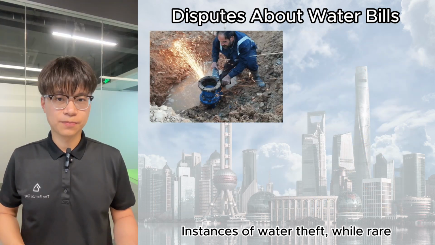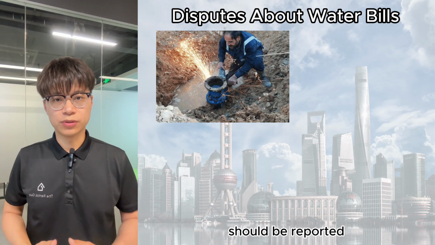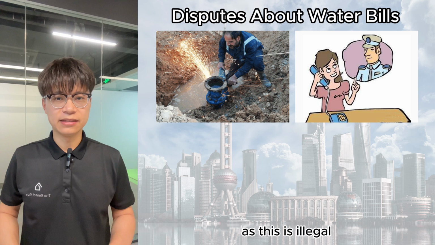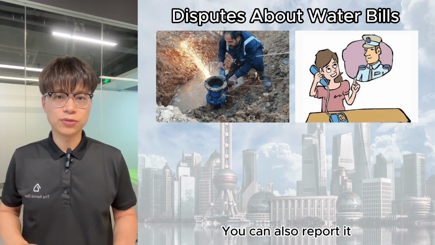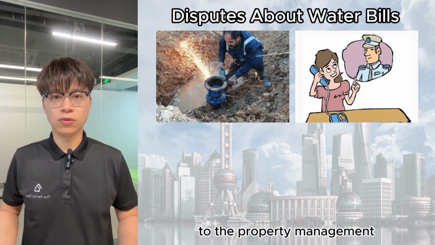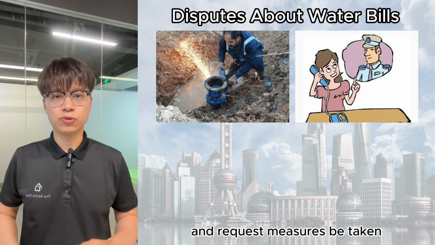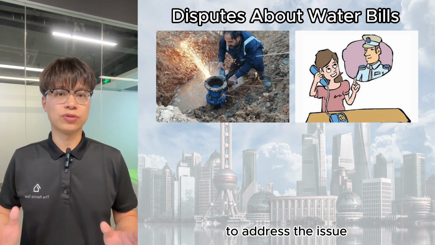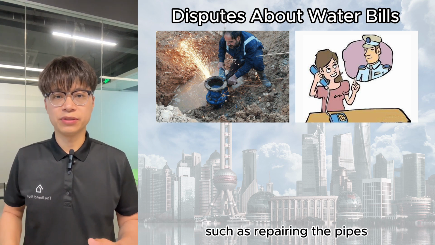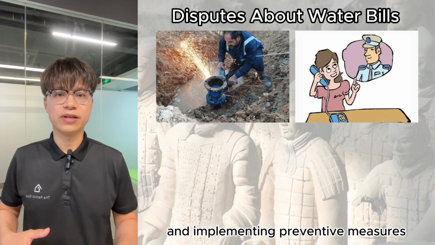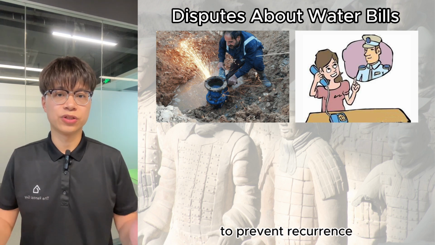Instances of water theft, while rare, should be reported to the local police immediately, as this is illegal. You can also report it to the property management or relevant water department and request measures to be taken to address the issue, such as repairing the pipes and implementing preventive measures to prevent recurrence.